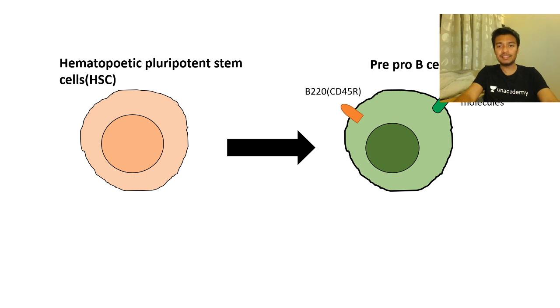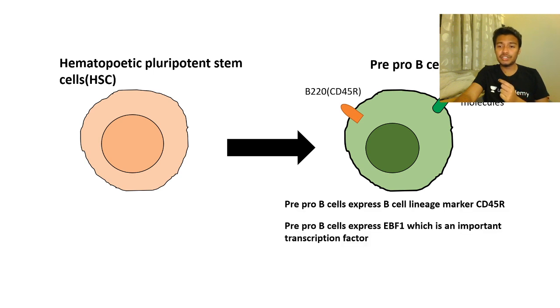Now, pre-pro B cells are marked by the B220 receptor. Okay, you're saying that I'm too fast, so I'm going really slow. B220 is actually a lineage marker for a pre-pro B cell. It has all the adhesion molecules, but you don't really need to understand all these details. What you really need to understand is they have adhesion molecules by which they can interact with the stromal cells.